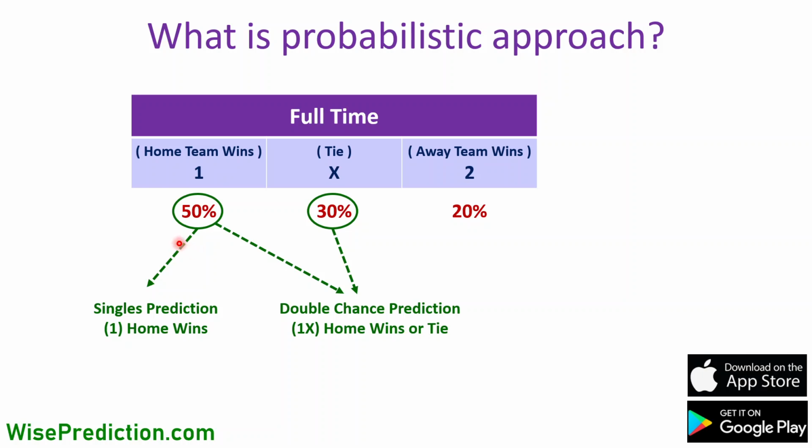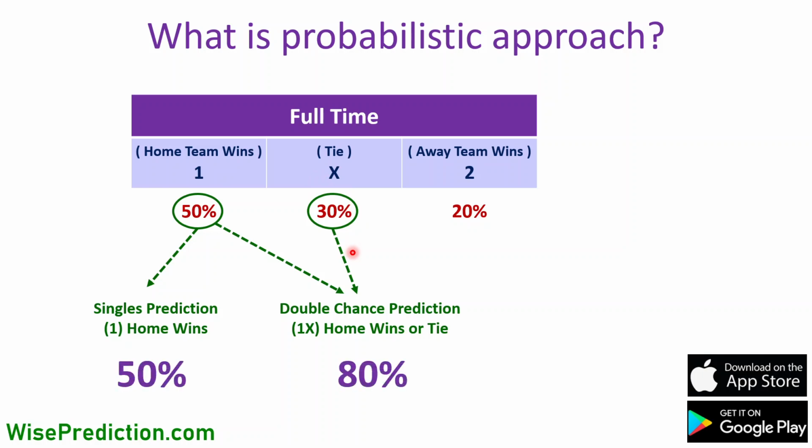Or if we take that discussion for double chance betting here, if they keep playing to infinity, and prior to each match they have exactly the same performance conditions as they have today, then 80% of the time, the game is supposed to end with either the victory of the home team, or with a tie.